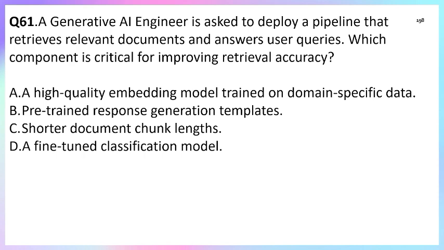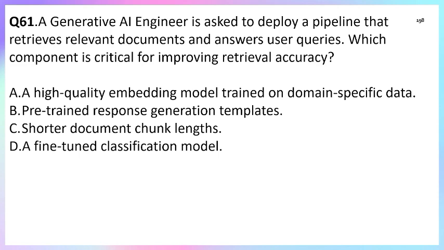specific data. Why? Because retrieval accuracy mainly depends upon how well the document and query are represented in the vector space. A high quality embedding model, especially one trained on domain specific data, ensures that the semantic similarity is captured correctly. So the correct answer is option A.